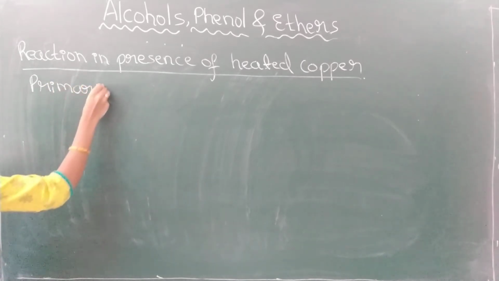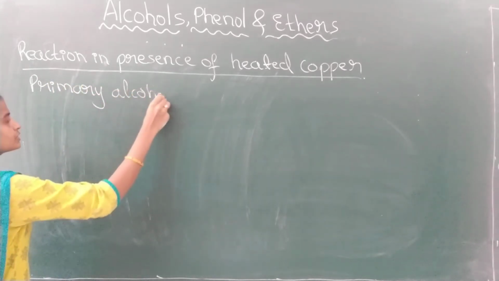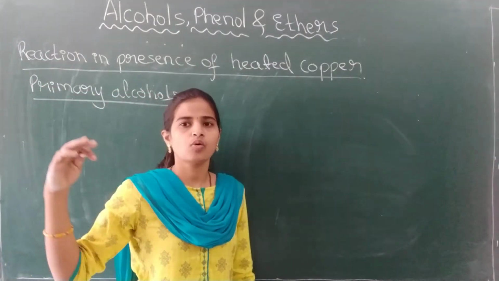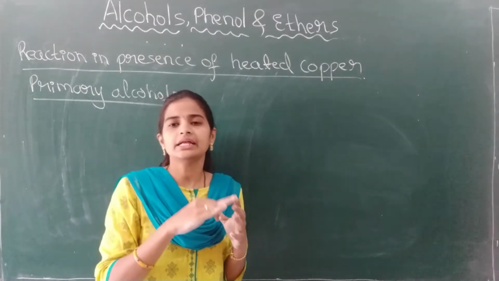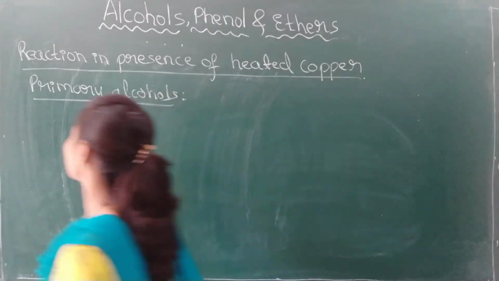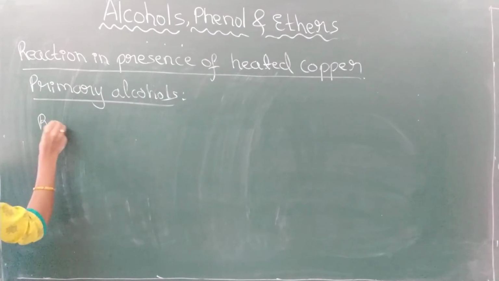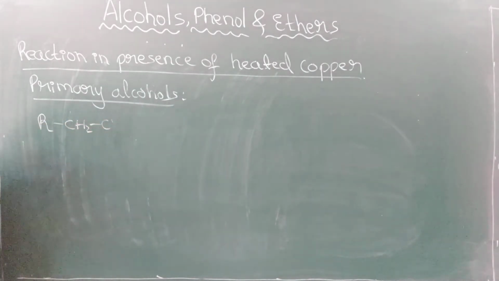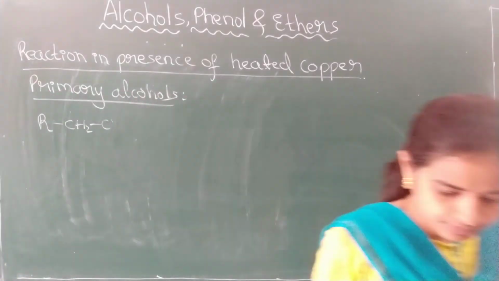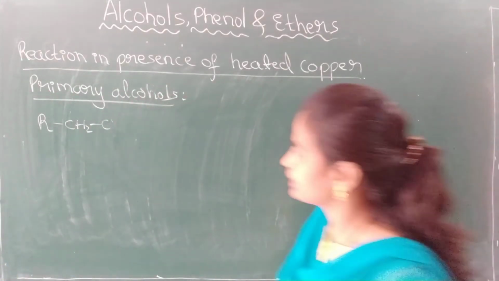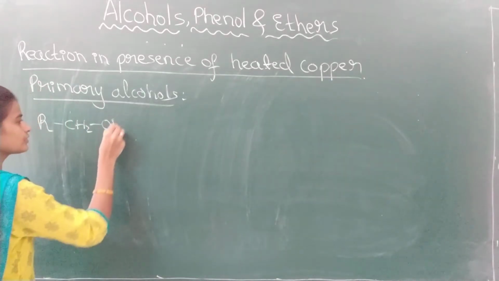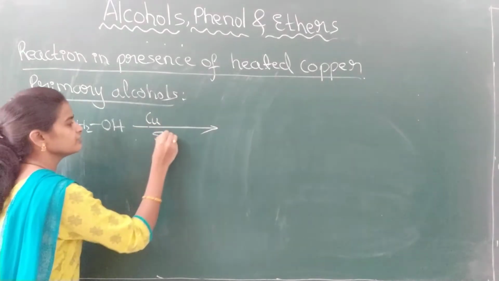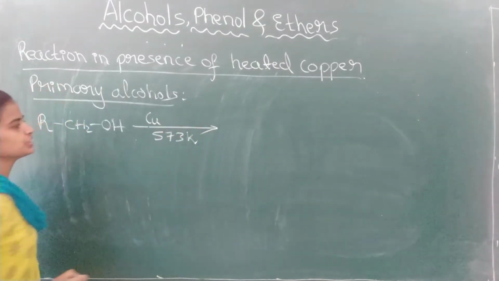Primary alcohol. When vapors of primary alcohols, RCH2OH, are passed over the heated copper catalyst by maintaining 573 Kelvin temperature, what happens?